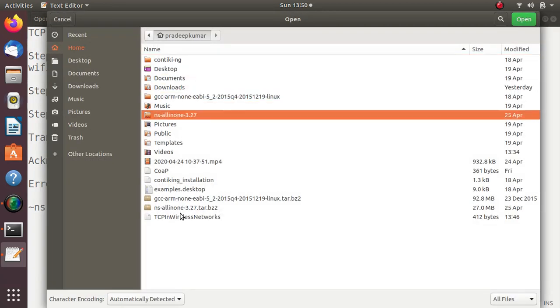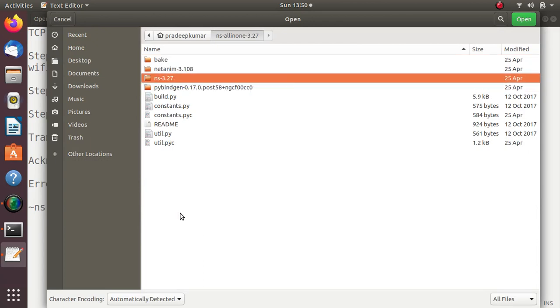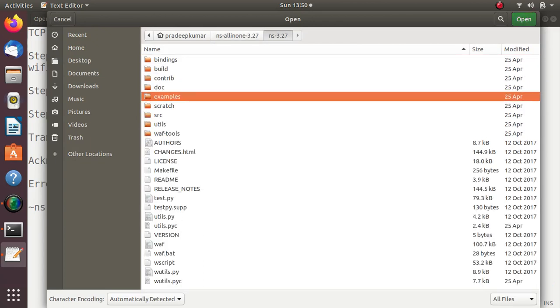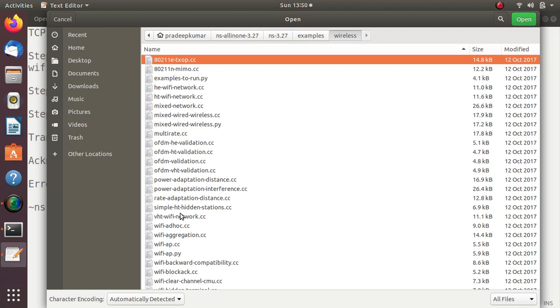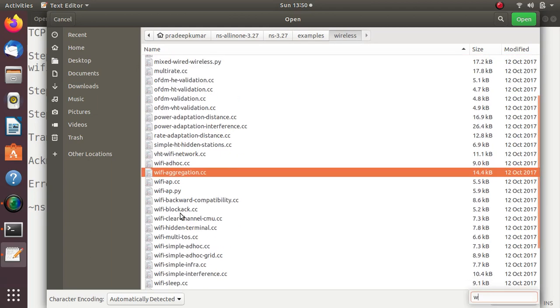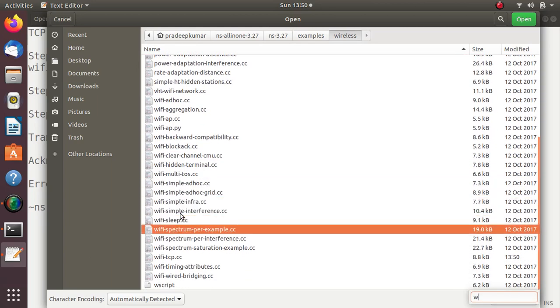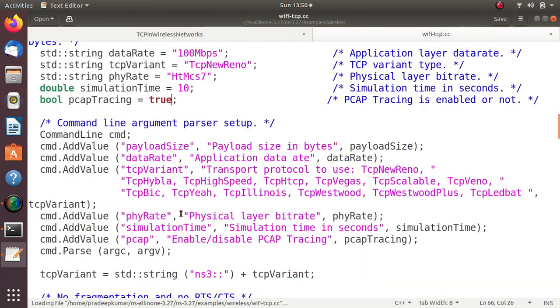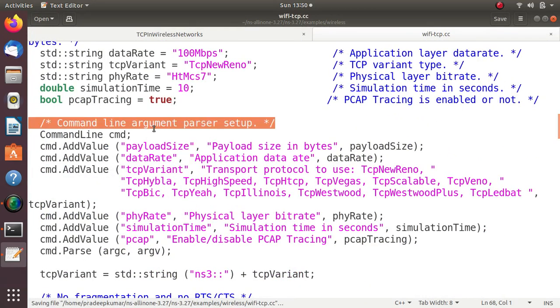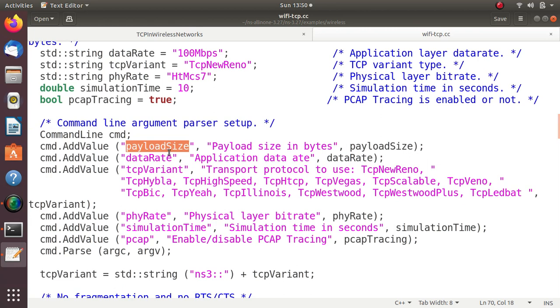I think I closed it. So again, I'll just open the example, wifi-tcp.cc. Okay, fine. So this is true. Now the command line arguments. These command line arguments we can send during compilation. So if you want to adjust the payload size during compile time or during execution, we can directly give it. Data rate also we can adjust, and the TCP variant also we can adjust.